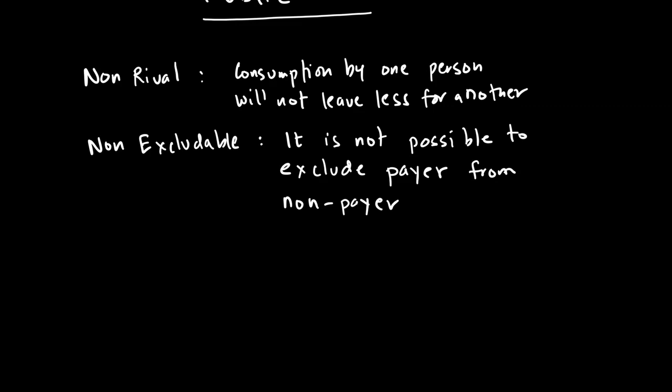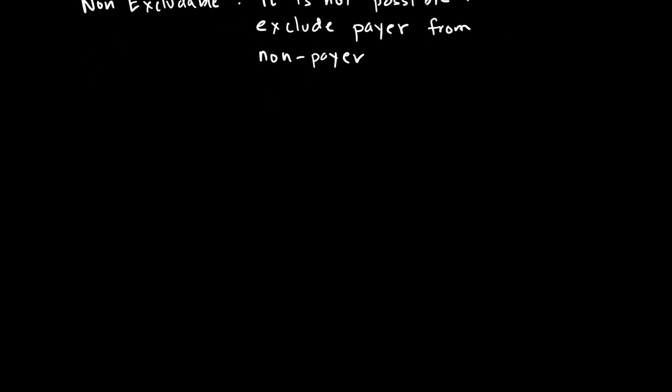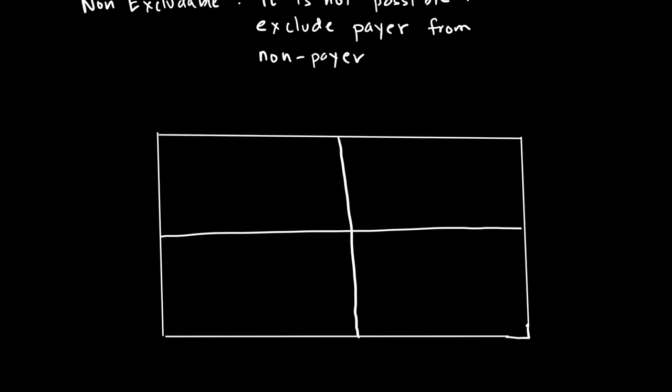We also look at this in terms of a table, which is useful for us to remember because it helps us to categorize our goods. So let me make that table. On one side I'm going to write rival and non-rival, and on the other side I'm going to write excludable and non-excludable.